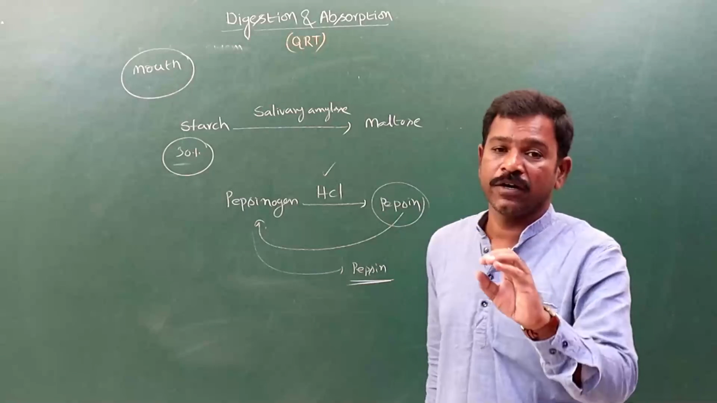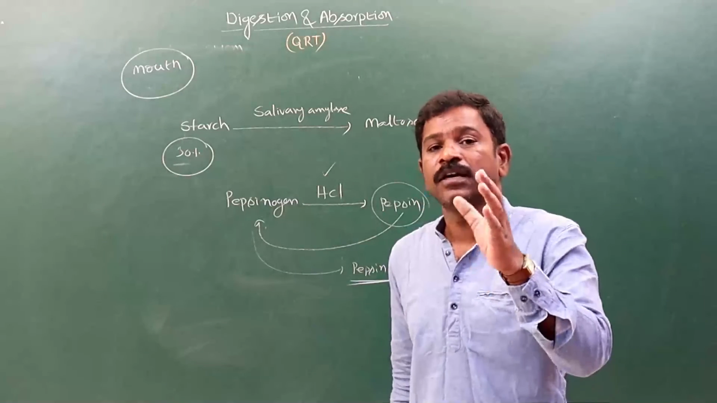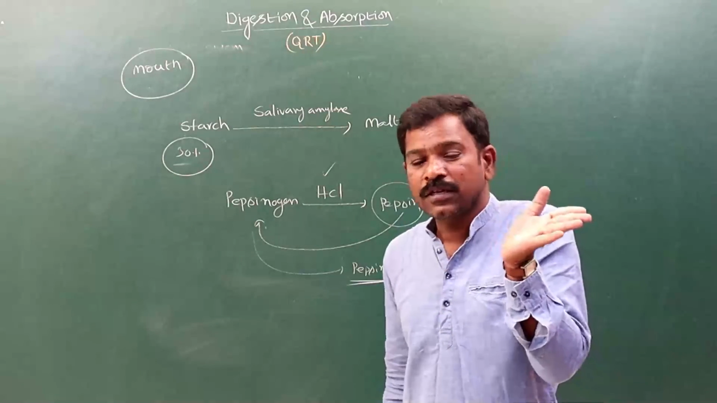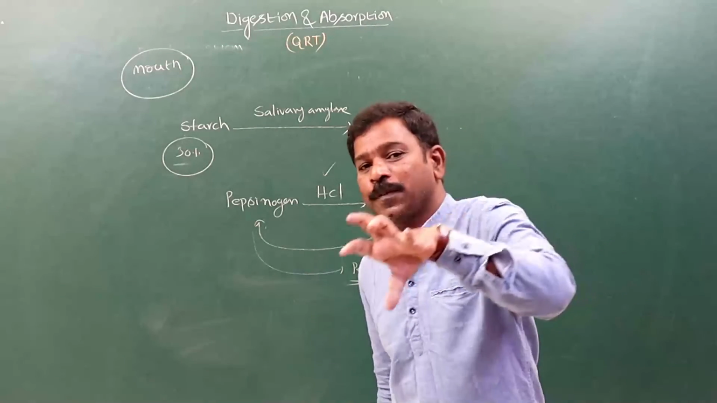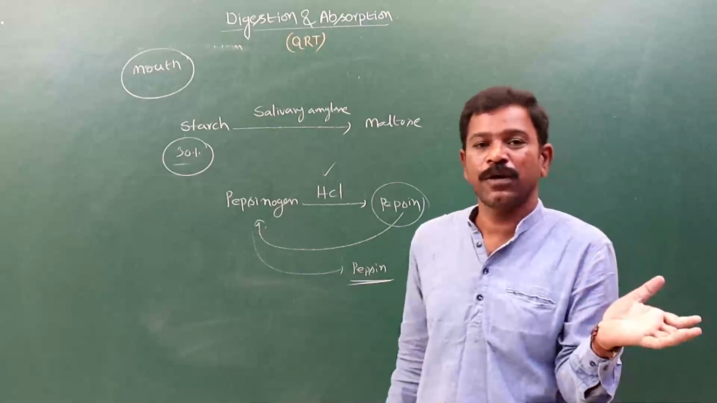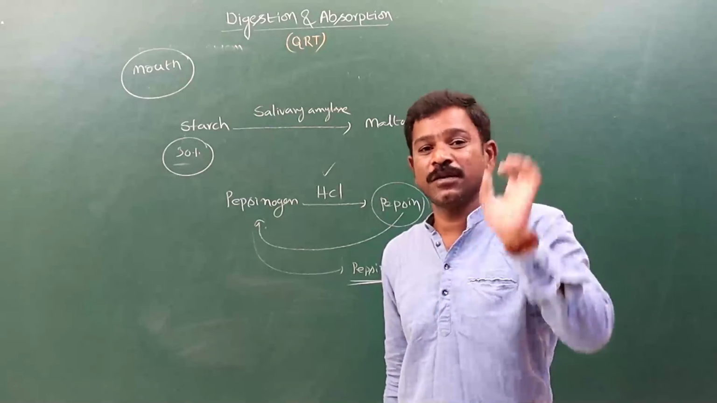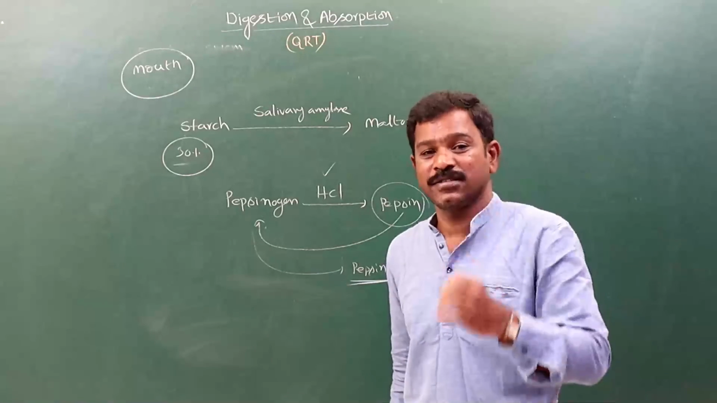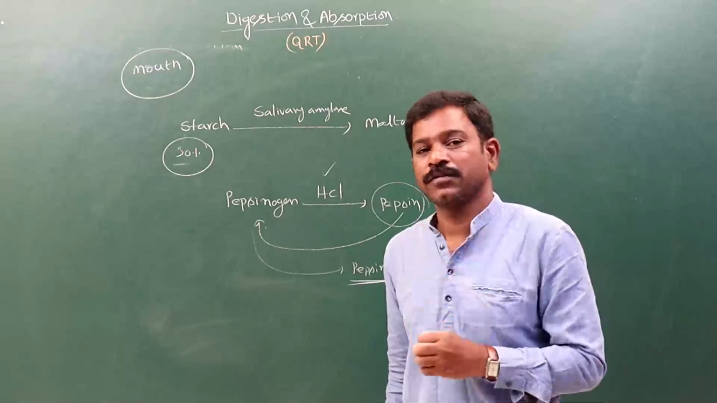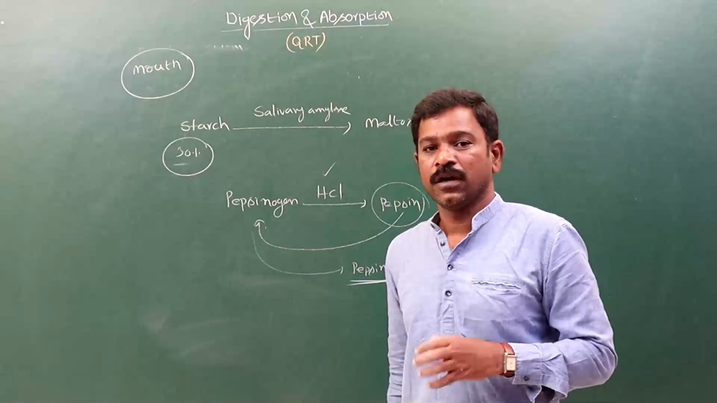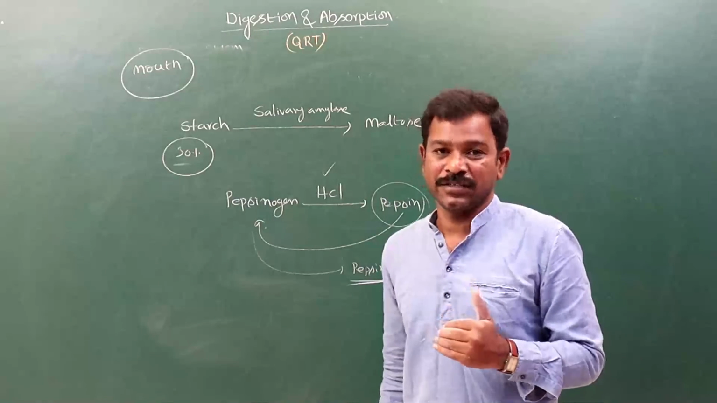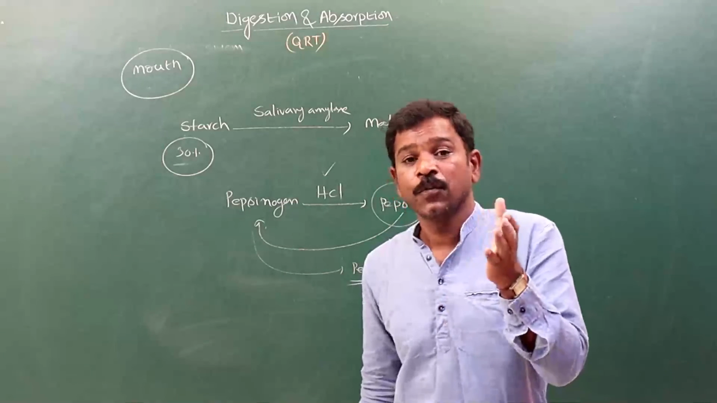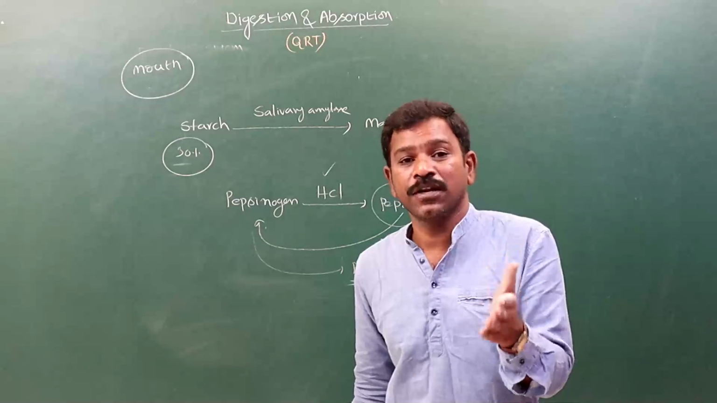The pepsinogen is converted into pepsin with the help of HCl, hydrochloric acid. And next, the remaining pepsinogen is converted into pepsin by the pepsin enzyme itself. That process is autocatalysis. Itself, it is stimulating. That is autocatalysis. So pepsinogen is converted into pepsin, and prorenin is converted into renin.